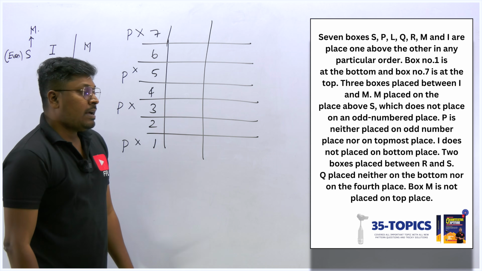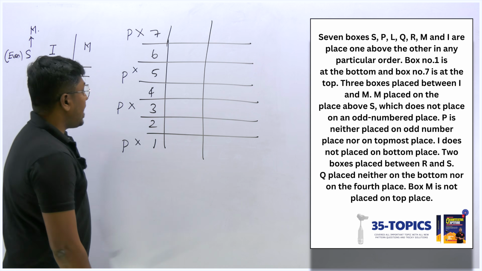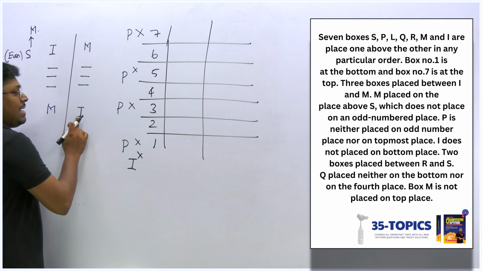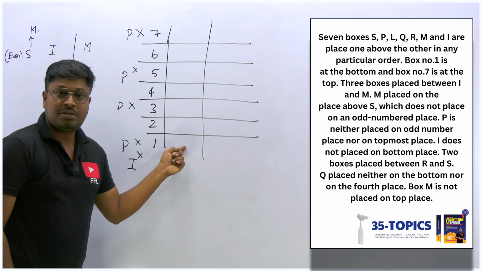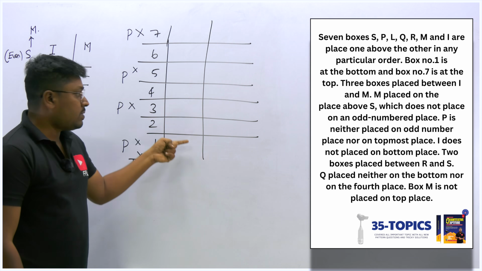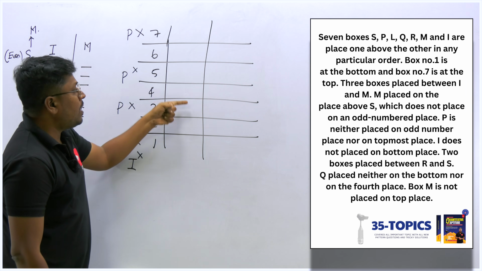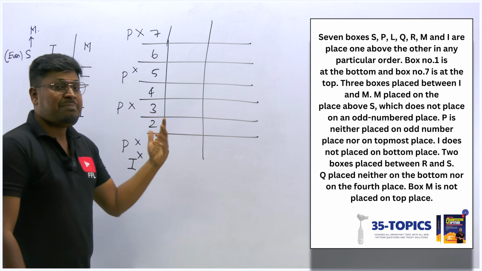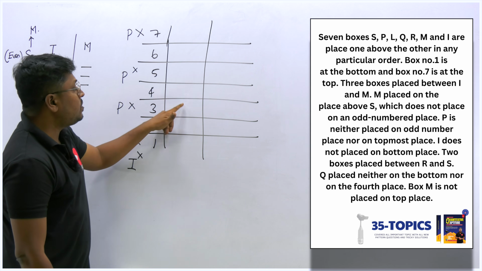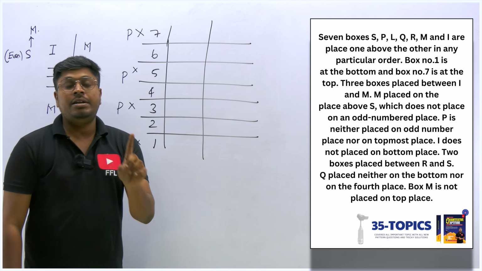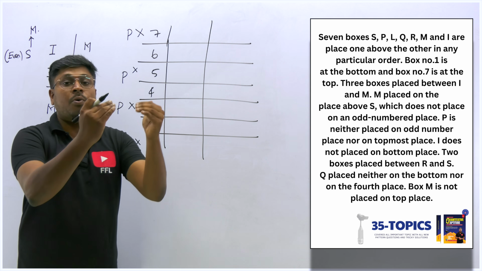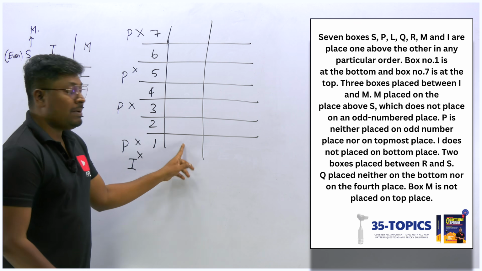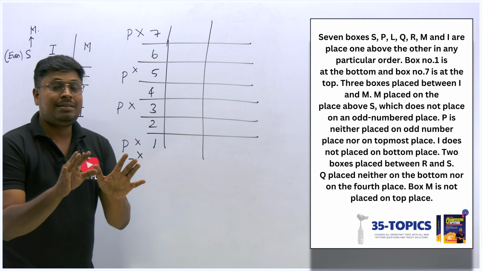So next point. I is not placed on the bottommost. So friends, I think we will get one clue: if I is not placed on the bottommost, then definitely this is not the place for I. So I can fix I here and then 1, 2, 3, this must be M, one possible case. If I is not at the bottom, M can be at the bottom. If I fix M here, 1, 2, 3 and this can be I. But we already know one important thing: above only we have M. So M is not placed on the bottommost, as well as I is not placed on the bottommost. So these are the chances for I and M.